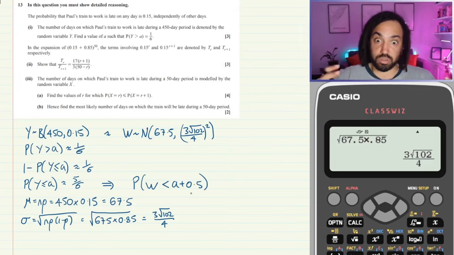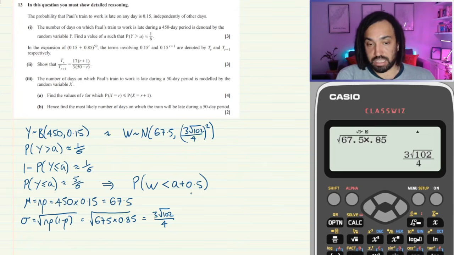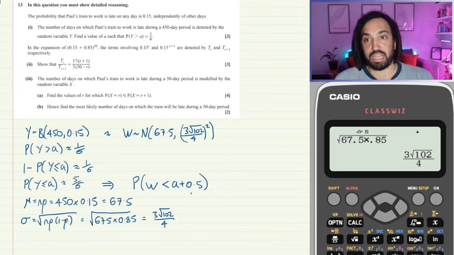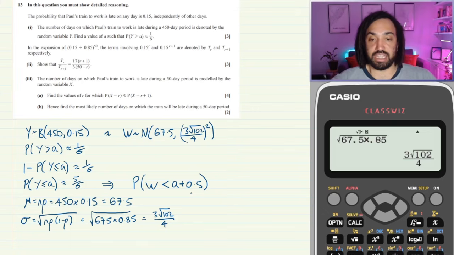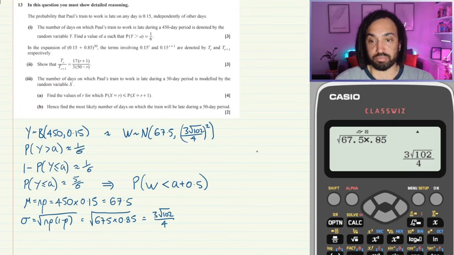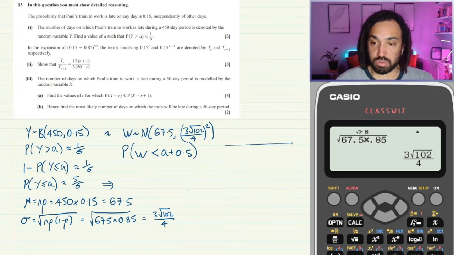Because remember, with the continuity correction, if we are a or less, then the highest value we possibly could be would be a plus 0.5, because that is the highest value which will round to a, and we want to be a or less, so that's the highest possible value, so it's a plus 0.5. Okay, so let's now try and work out what this value of a is. Let's just move that up there. And what we're going to do is draw a normal distribution for W.